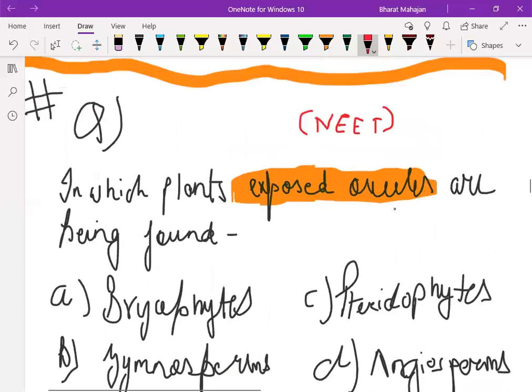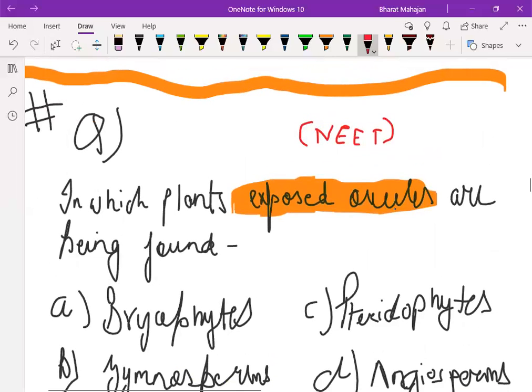Okay, so what is the meaning of exposed ovules? We know that ovules form what? Seeds. We have already done this in class 10, that ovules develop into seeds. What is the meaning of exposed ovules? Exposed ovules means that seeds are uncovered, or in the other sense that seeds are naked.